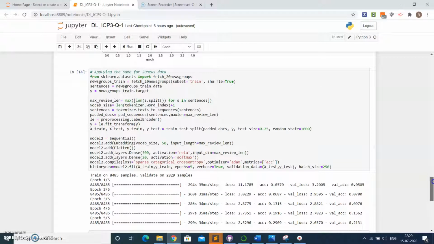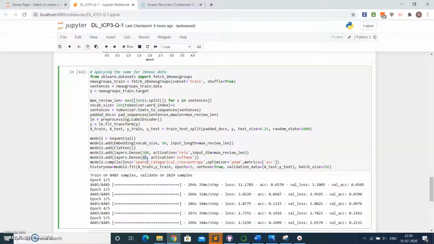So next, coming to the third question, we have to do the same analysis using the 20 news data. So here also we are doing the same thing. We follow the same procedure, except that we are using the 20 news data and we change the output neurons to 20. Previously it was 3 because the target had 3 classes.